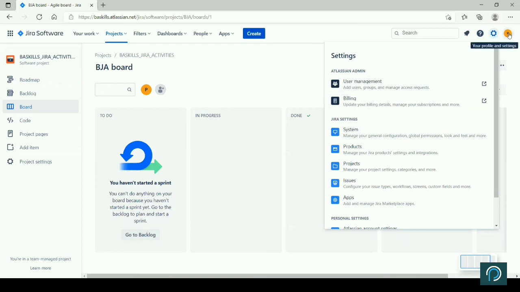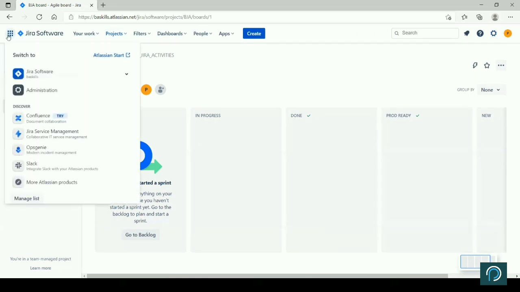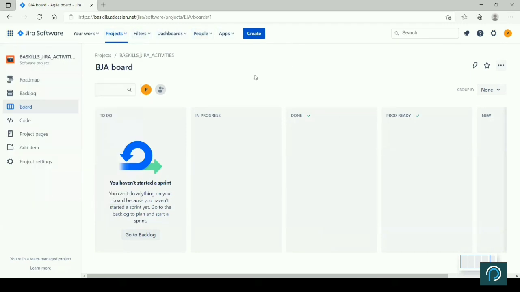And this is about your detail, your profile. You can change your name and all that setting. Standard features on an application, right? These are different applications or projects that we have. Confluence, Jira Service Management, all these are different integrated apps available in your organization. You can access them from here, right? But this is the standard Jira feature.